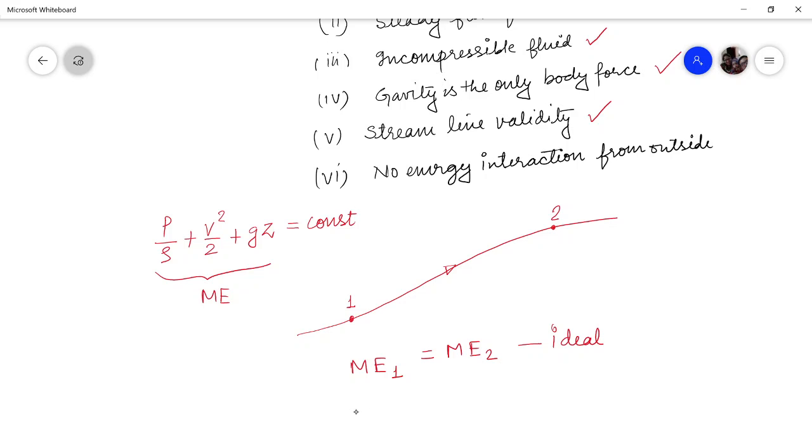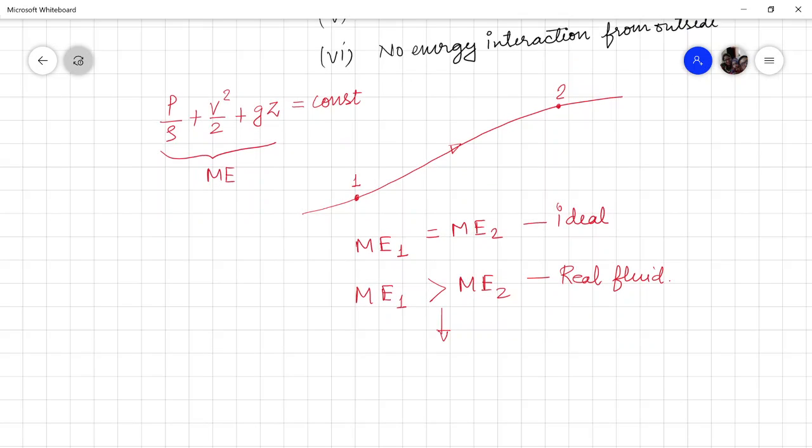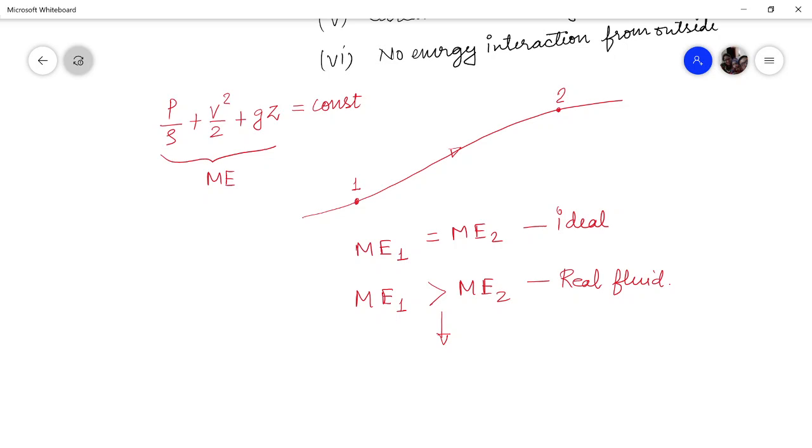So for a real fluid, the mechanical energy at point 1 will be more than the mechanical energy at point 2. And the difference between these two will be the work done by that fluid mass against the friction while flowing from point 1 to point 2. To convert this inequality into an equality, we have to add something to the right hand side.